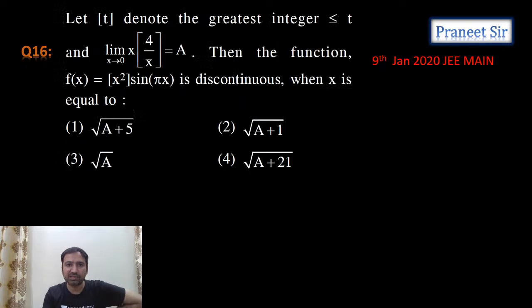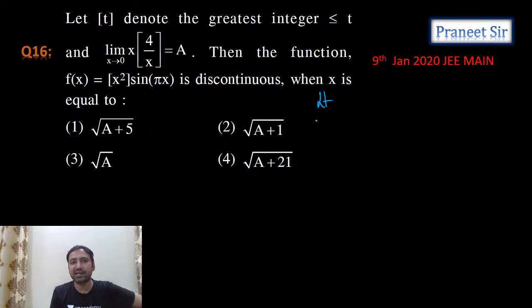So one more question is there, guys. This is the last question. After that, we can end the session. Let's do this question. Step t denotes the greatest integer function, and what is the limit x tending to 0, x into step of 4 by x? This value is a. So chalo, let's do this question.